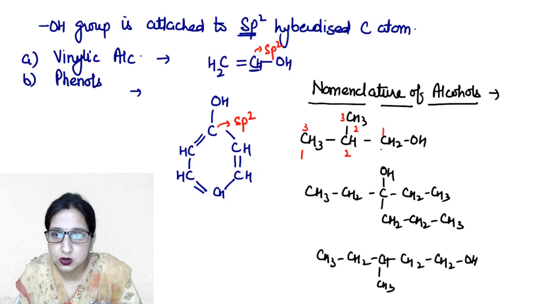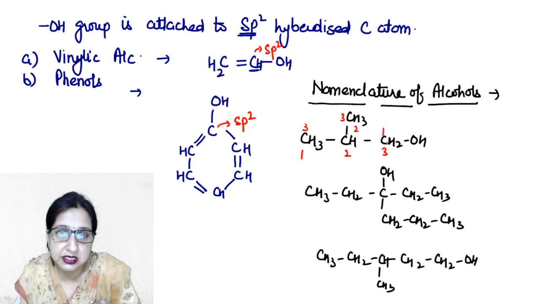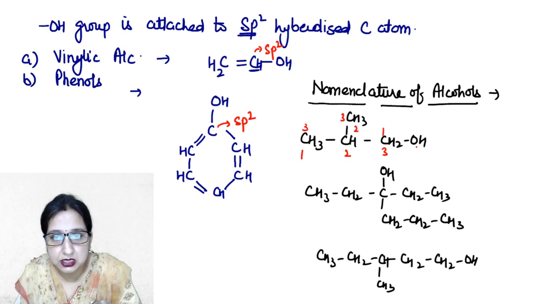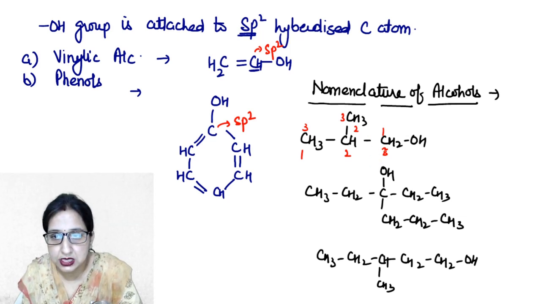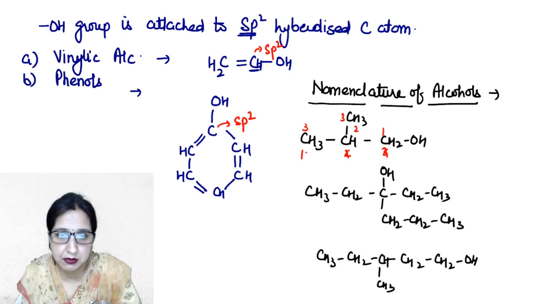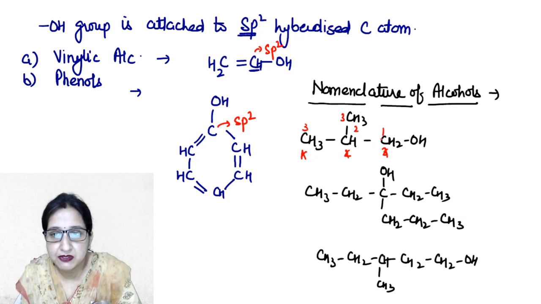But now come to the main points. We should number it in such a way that carbon containing the hydroxyl group should get the lowest number. Means we cannot adopt this method of numbering because now this carbon is 3rd in number. So we will prefer it in this way or in this way.